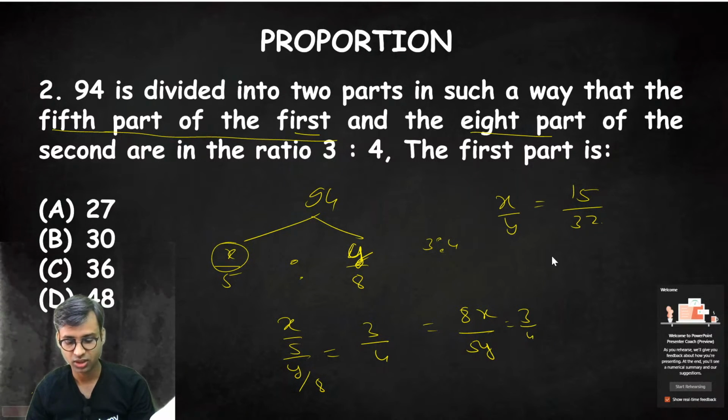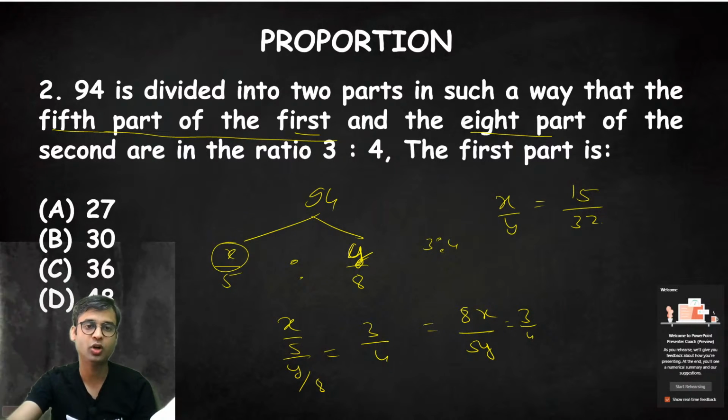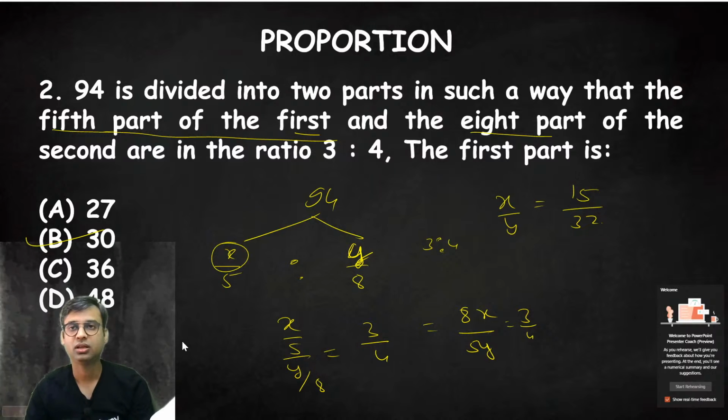So 94 into 15 upon 15 plus 32. 30 is the first part. B option.